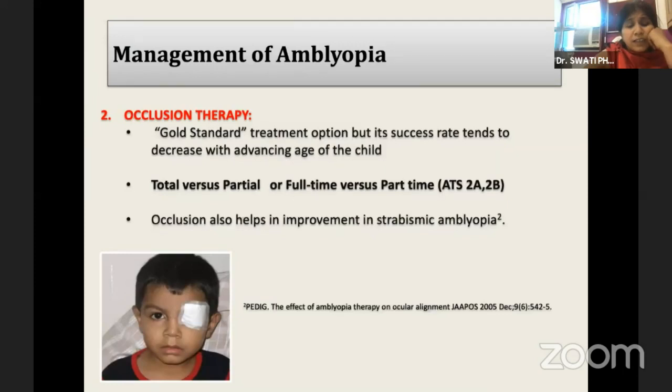As I said, occlusion therapy still remains the gold standard for the treatment of amblyopia, but we are moving to part-time occlusion rather than full-time occlusion. Various PEDIG studies have shown that part-time occlusion is as good as full-time occlusion in mild to moderate cases of amblyopia. For severe amblyopia, we may still have to go for full-time occlusion therapy.